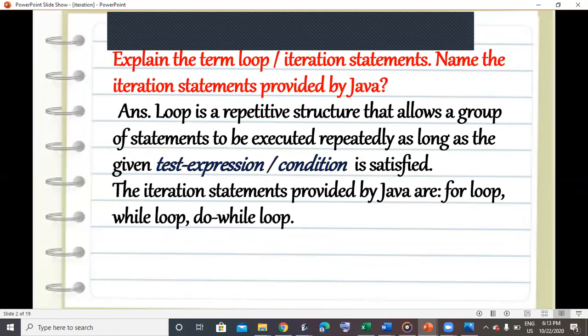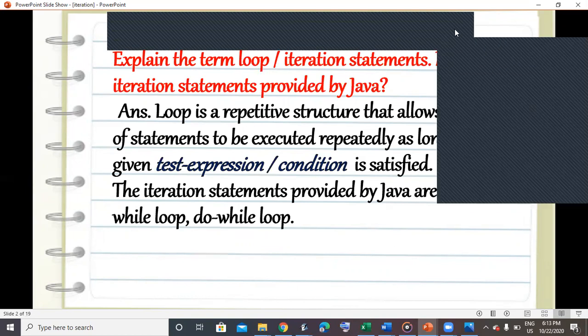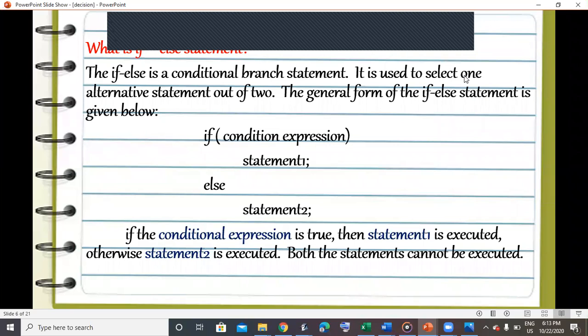Now you can see I have highlighted the test expression or condition. Now again, if I revise back to your decision making statements, you can recall in the if else statement when a particular condition or expression was evaluated to be true, it was branching to the true statement, or if it was false, then it was branching to the statement in the else block.